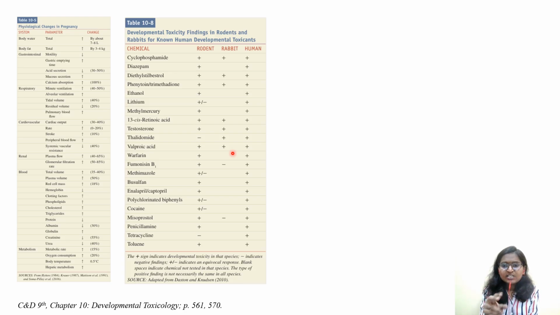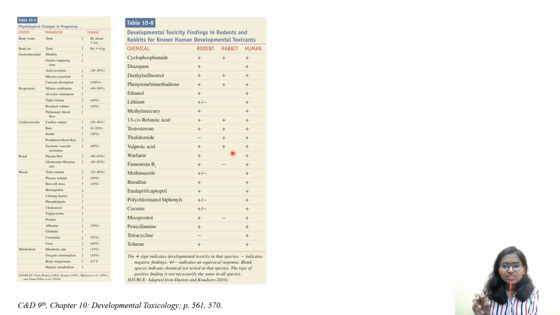Only the embryo-fetal study, the segment 2 study, is done in two species, one rodent as well as one non-rodent. The reason is that if you look at the rat pregnancy cycle, what are the various stages, whatever it may be, it is not exactly equal to human beings. That is what I have understood from the literature. So there will be certain windows or exposure periods which might be missed. If you do it in rat and say negative or positive, that information is not enough. There is a certain window period or exposure period which is not similar to that of human. That's why they have recommended using another species, that is rabbit.